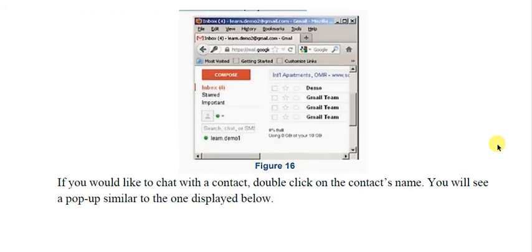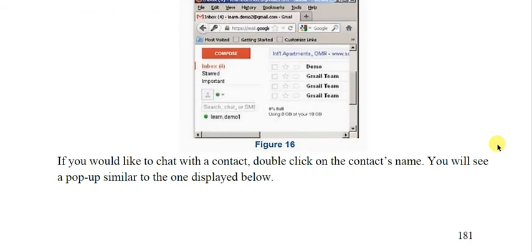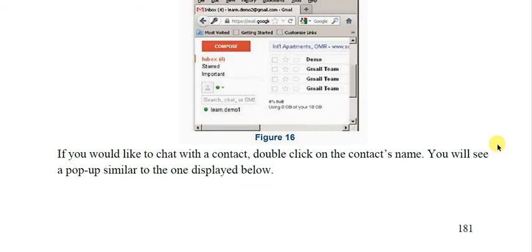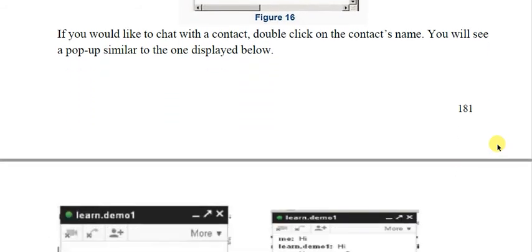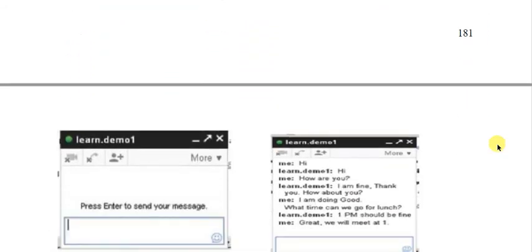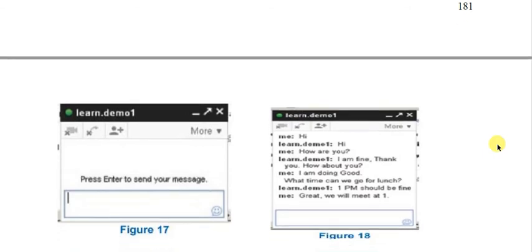The process is the same as the instant messaging application. Whenever you double click the name, you can type the message here, press enter, and you can see the history of your messages in this portion.